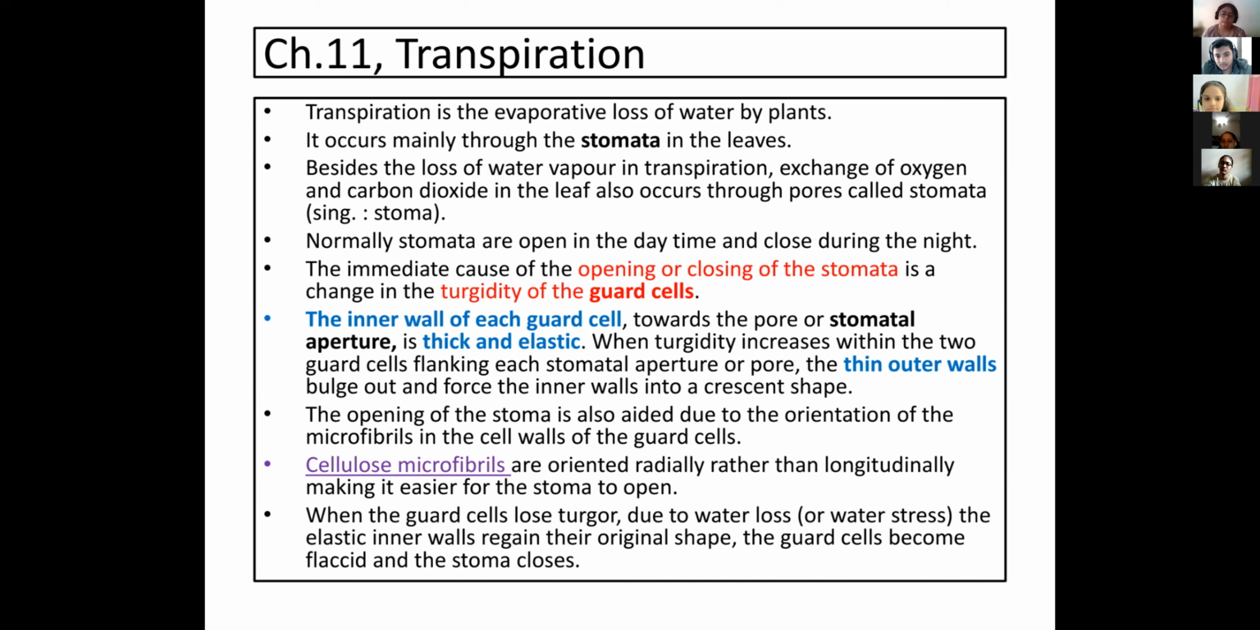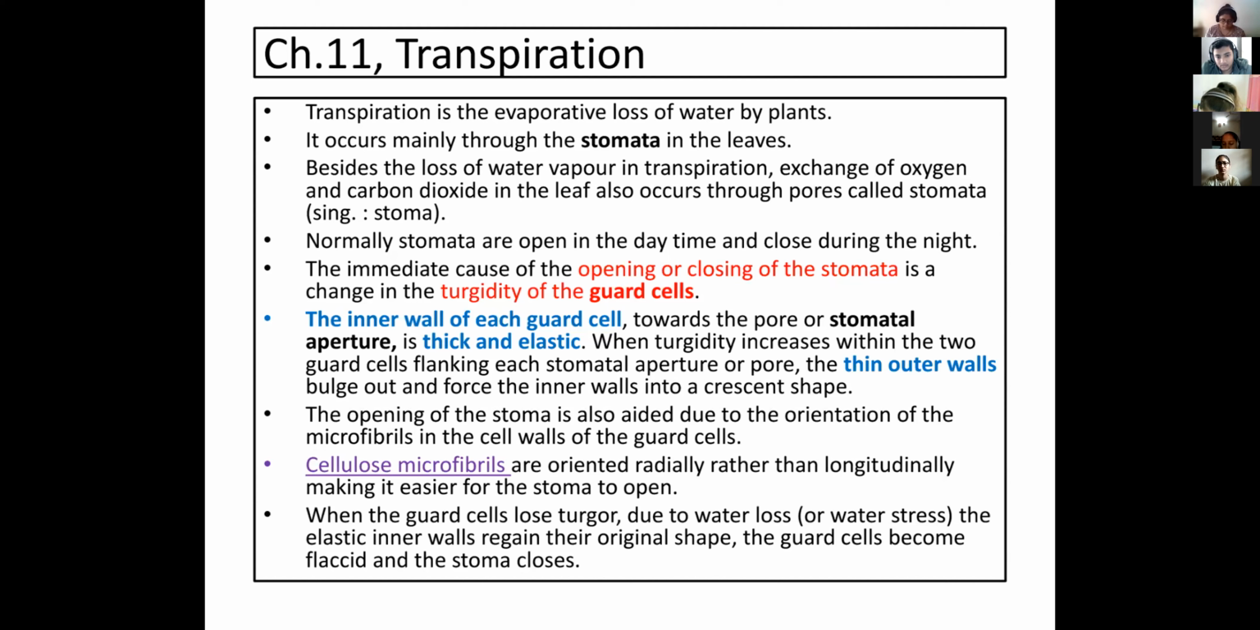Right? Structure of the guard cell: the inner wall is thick and elastic, the outer wall is thin, and the cell wall has, remember, cellulose microfibrils, which help pull the inner wall when water enters this guard cell. So the outer thin wall bulges and pulls the inner wall towards the periphery and forms a crescent shape. In this way the pore of the stomata opens, right?